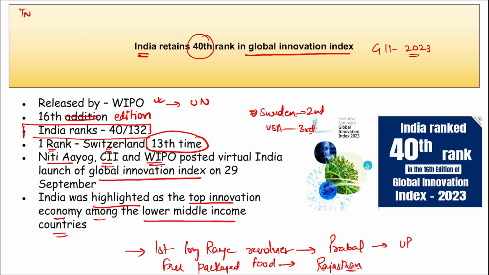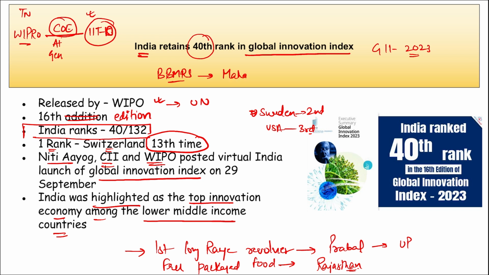Then apart from this, Wipro has set up a center of excellence along with which organization? This center of excellence is for generative AI. So it is IIT Kanpur or IIT Delhi? Wipro and IIT Delhi have set up a center of excellence in IIT Delhi for generative AI. Then apart from this, Bhagwan Birsa Munda Road Scheme. This was launched by which state government? It was launched by Maharashtra.